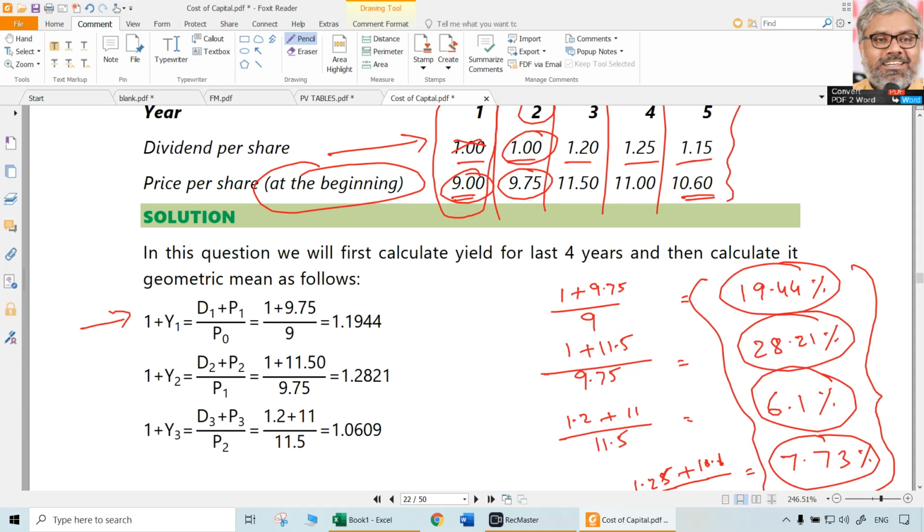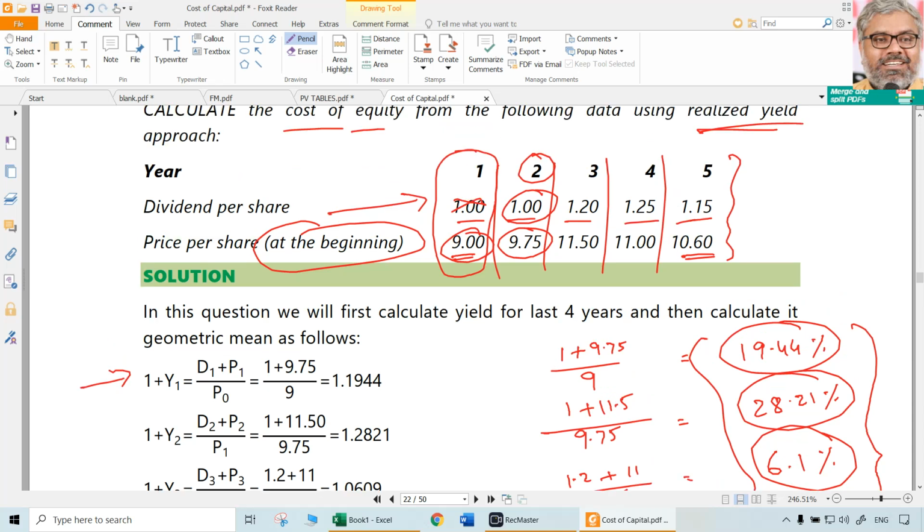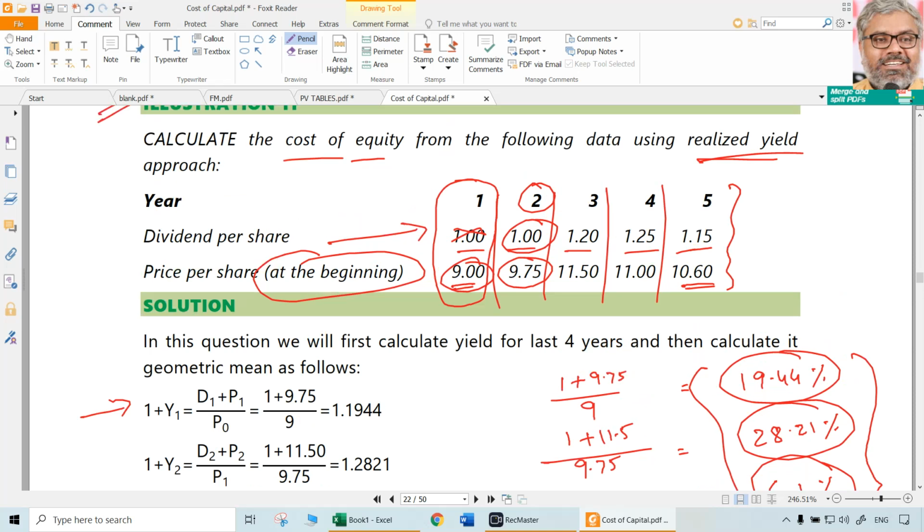That is not going to happen each year. There is not going to be any sale or purchase. So he would have received all these things and he would have sold this at any particular point of time. So from a company perspective, realized yield approach can be used like this. Whatever is the dividend during this particular year plus whatever the share price at the end of that year divided by the share price at the beginning of the year.